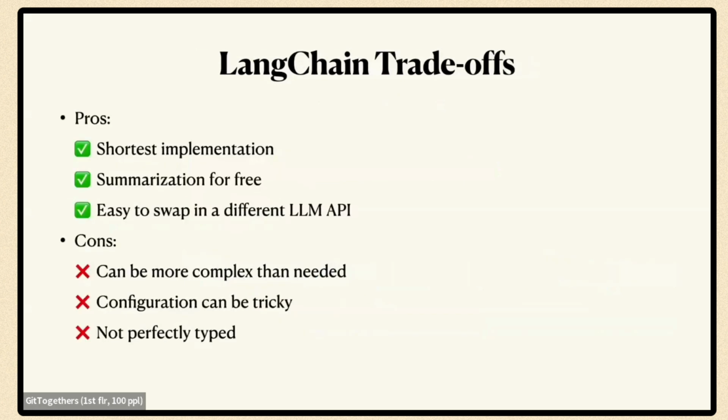So like I said, it was the shortest implementation, and we got that summarization step for free. Another big upside to LangChain, the reason why people use it, is because it abstracts away the individual LLM APIs. So if we wanted to switch from OpenAI to Anthropic, this would be very easy with LangChain. But it can be more complex than needed because we don't control the implementation. Configuring it can be tricky. And since we're writing our backend in TypeScript, we like the types to be correct and precise. And that's sometimes not the case with LangChain's TypeScript.